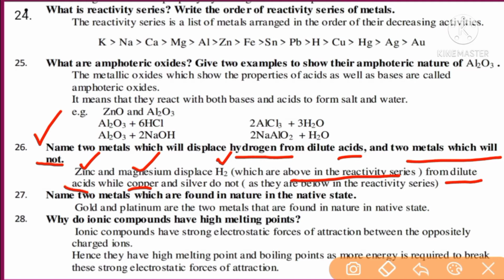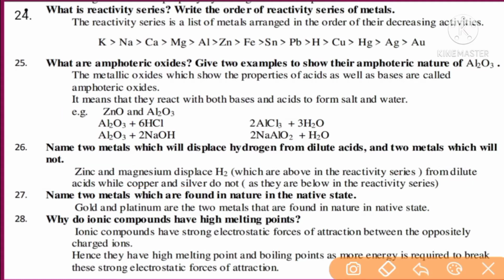Copper and silver do not displace hydrogen because they are below it in the reactivity series. Hence, zinc and magnesium displace hydrogen whereas silver and copper will not displace hydrogen on reacting with dilute HCl.